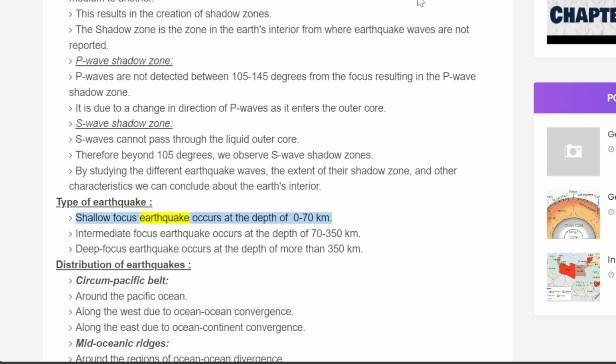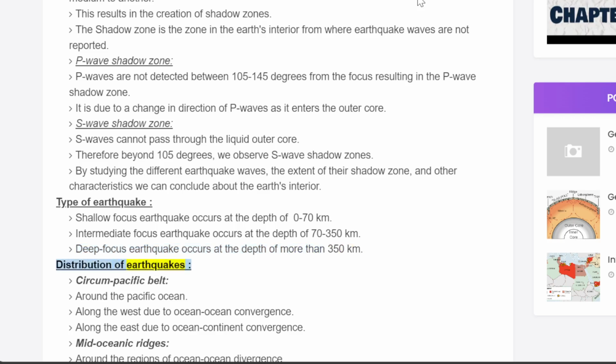Types of earthquake. Shallow focus earthquake occurs at a depth of 0 to 70 kilometers. Intermediate focus earthquake occurs at a depth of 70 to 350 kilometers. Deep focus earthquake occurs at a depth of more than 350 kilometers.